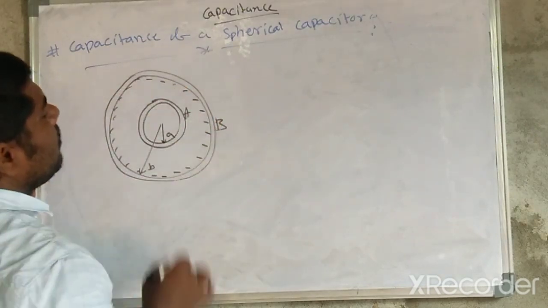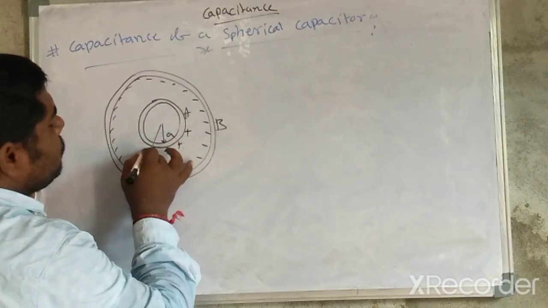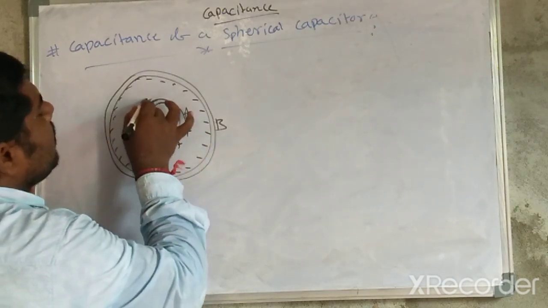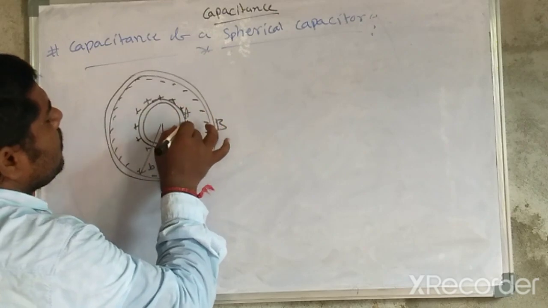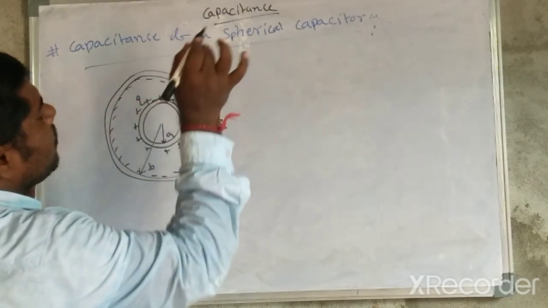The positive charge Q is produced on the A surface, and the negative Q on B.